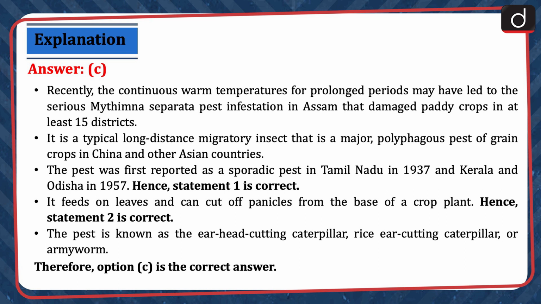The pest was first reported as a sporadic pest in Tamil Nadu in 1937 and Kerala and Odisha in 1957. Hence, statement 1 is correct. It feeds on leaves and can cut off panicles from the base of a crop plant. Hence, statement 2 is correct. The pest is known as the ear-bud cutting caterpillar, rice ear cutting caterpillar, or army worm. Therefore, option C is the correct answer.